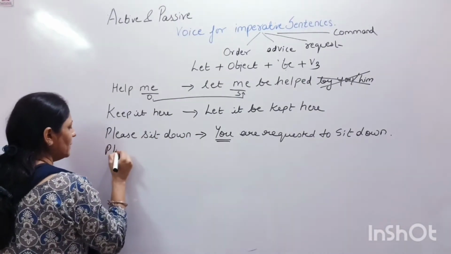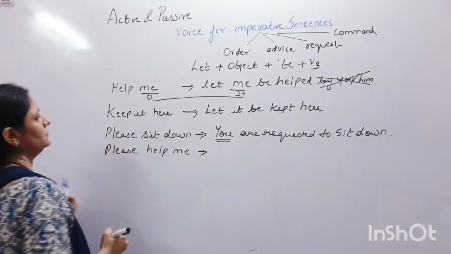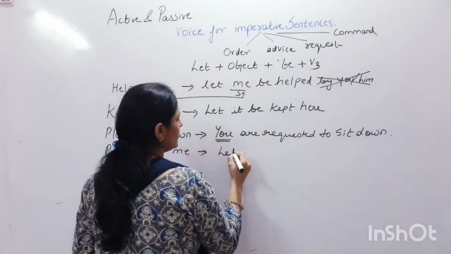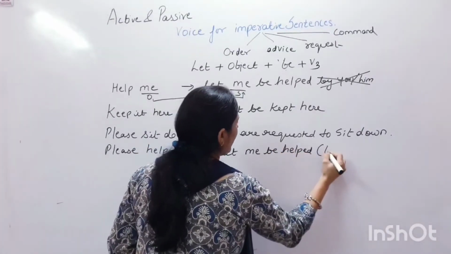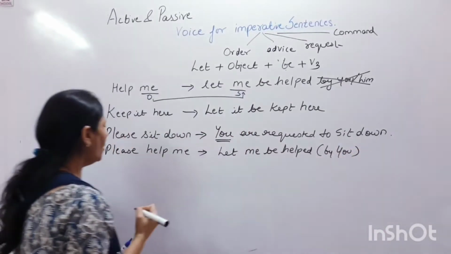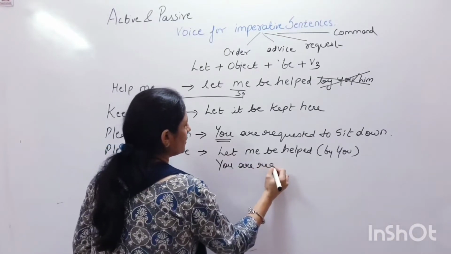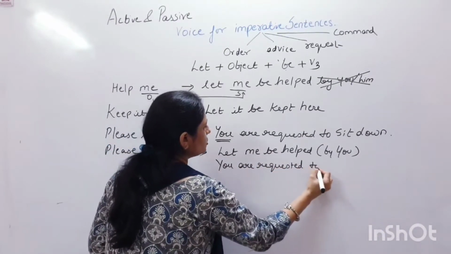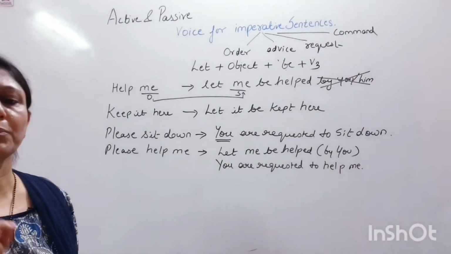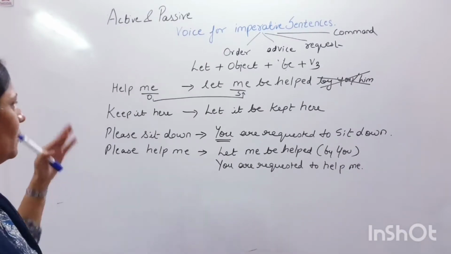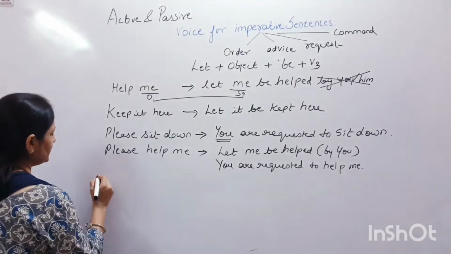Now suppose I am making a sentence, please help me. What can be the possible passive? Let me be helped. By you can be optional. Or the other way can be this: you are requested to help me. This can also be a possible answer. Now, these were all imperative sentences. I will tell you some more examples.